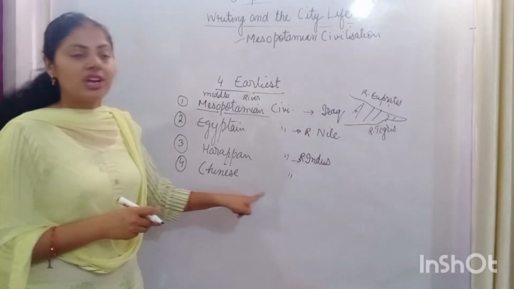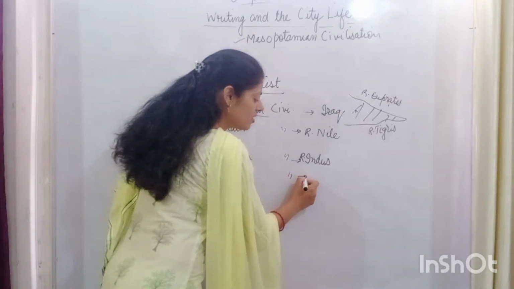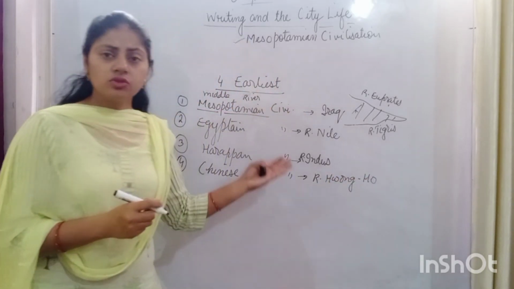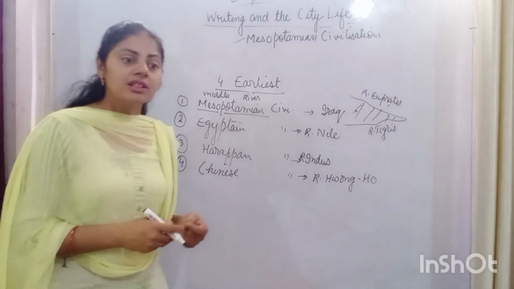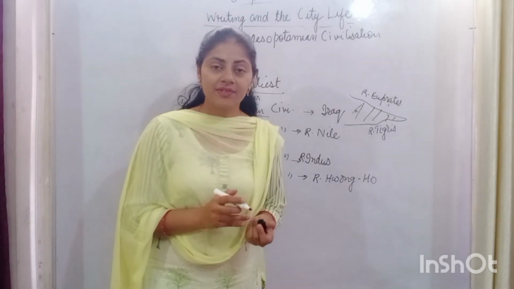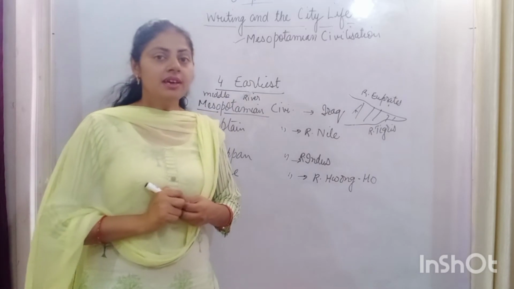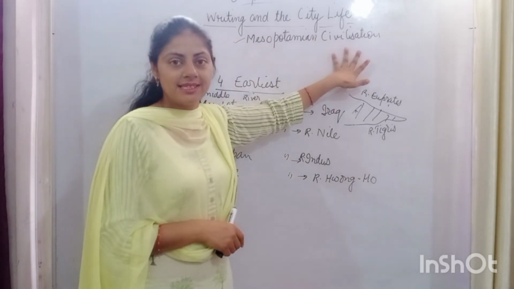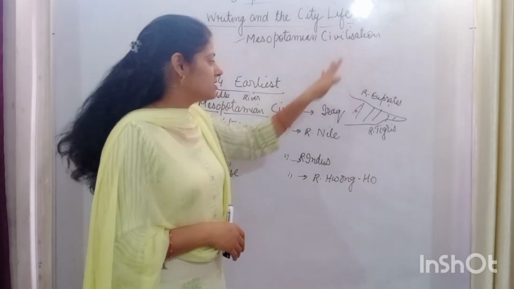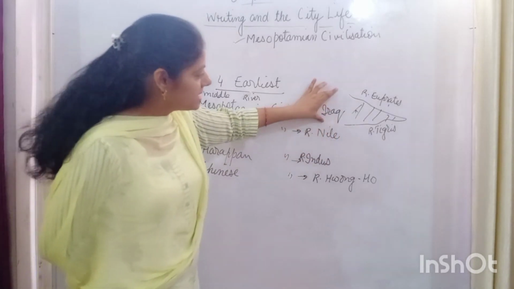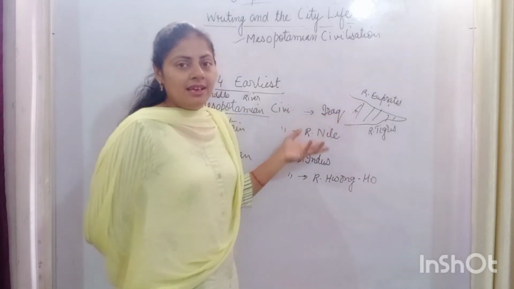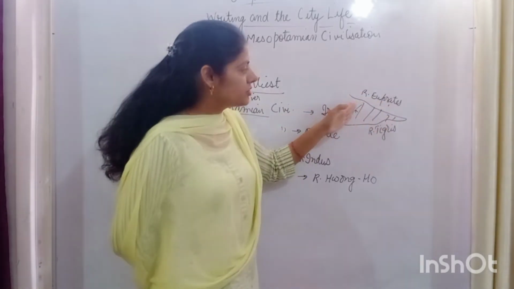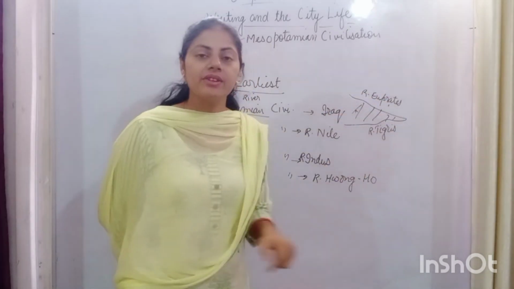Okay. Now the Chinese civilization flourished on the bank of river Huangpu. So you know from here that all the earliest civilizations flourished on the bank of a river. So in this chapter we are going to study about the Mesopotamian civilization, which was there on present day Iraq land. And the civilization flourished on the land between two rivers, that is the river Euphrates and river Tigris.